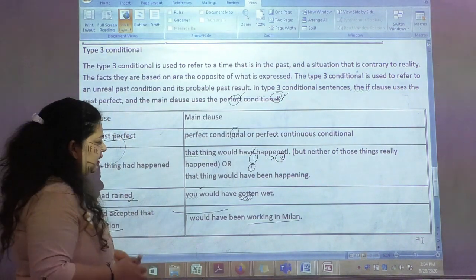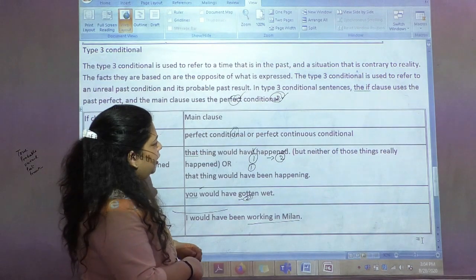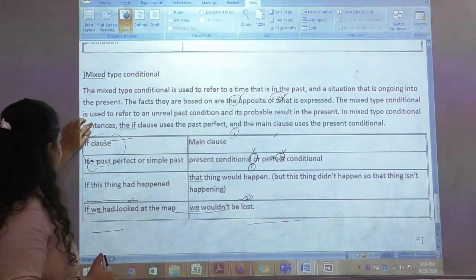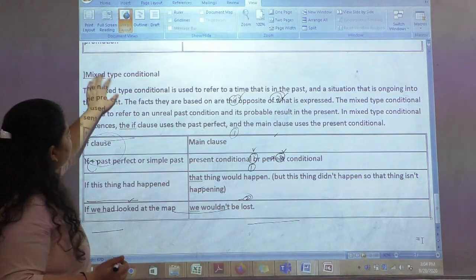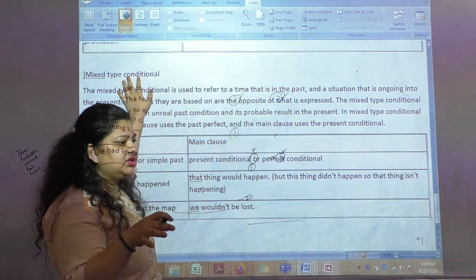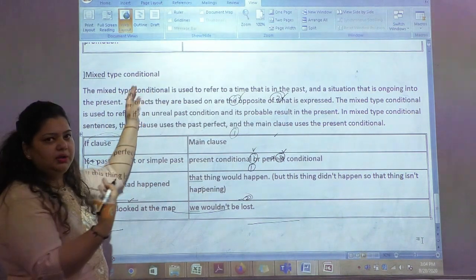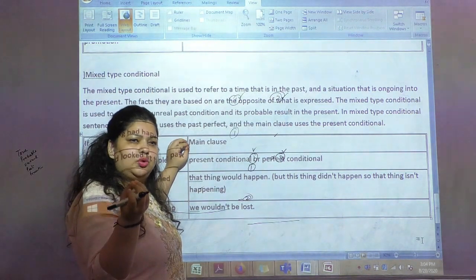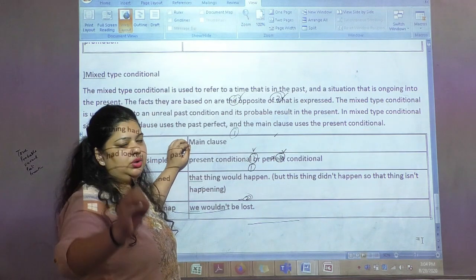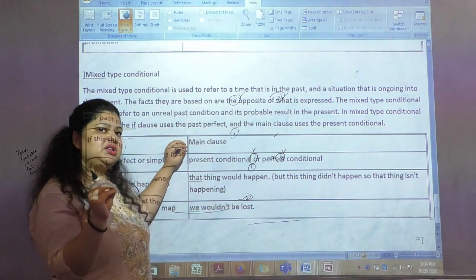Now let's see the mixed conditional. Alright, so this is the last kind of conditional here. So this is mixed conditional. This is the amalgamation of the third one. You will find it quite simple and quite similar to the third kind of conditional. But what is the difference?